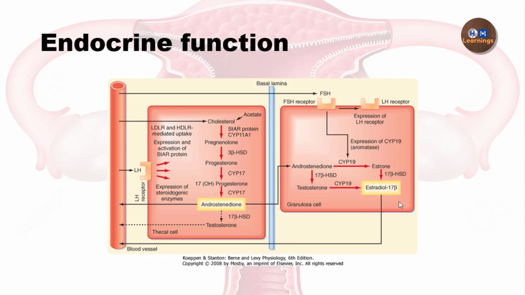In follicular development, there is mainly a high level of estrogen hormone, because of this two-cell, two-gonadotropin theory. Another very important point here is that FSH is also increasing the expression of the LH receptor on the granulosa cells. This point I will clear up when I talk about the recruitment of the follicles and their selection in the coming video.